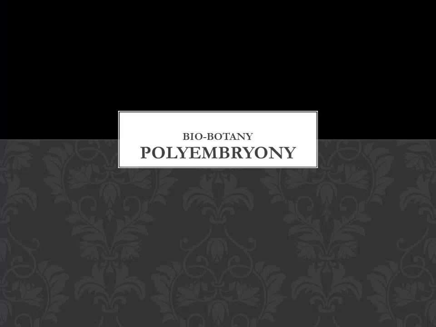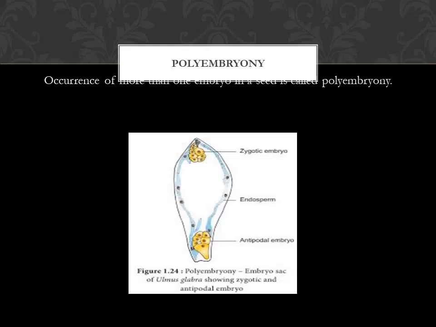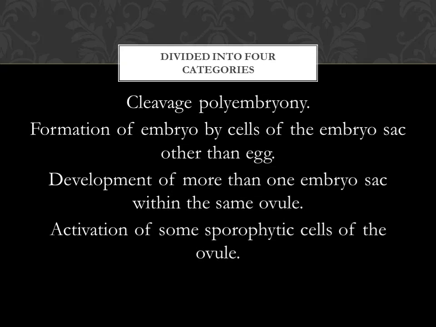Next, polyembryony. You can see it in this picture. Inside the embryo sac, endosperm is present, and above the zygotic embryo formed, antipodal cells are present at one corner. So this condition is called polyembryony. Then polyembryony is divided into 4 categories.